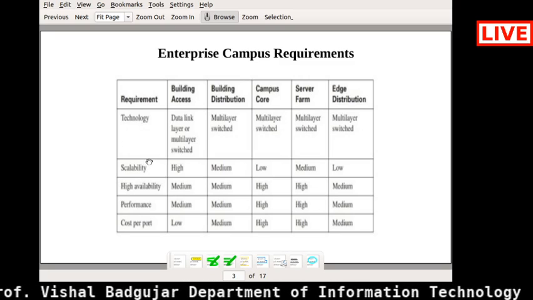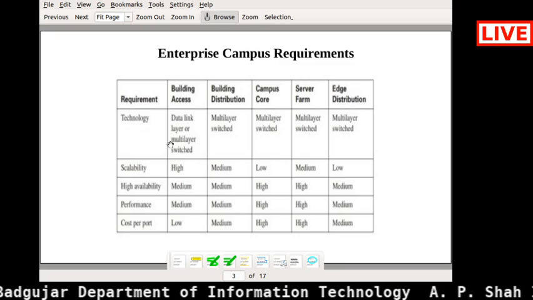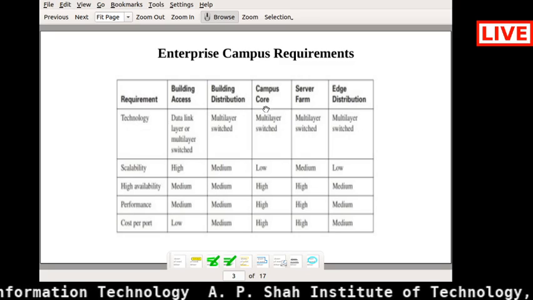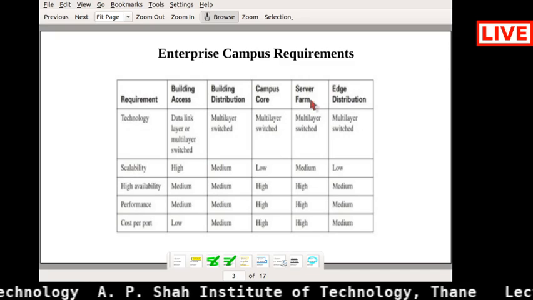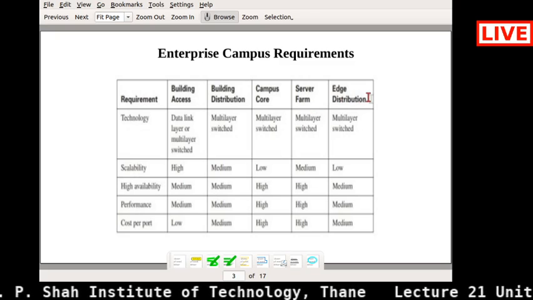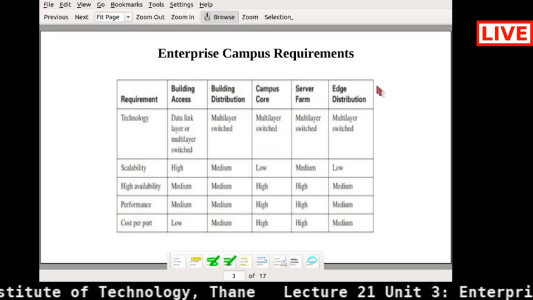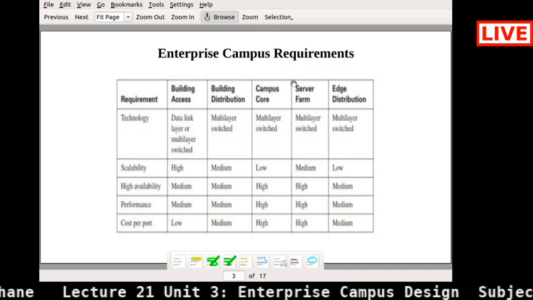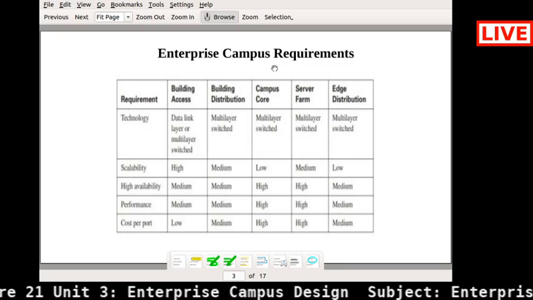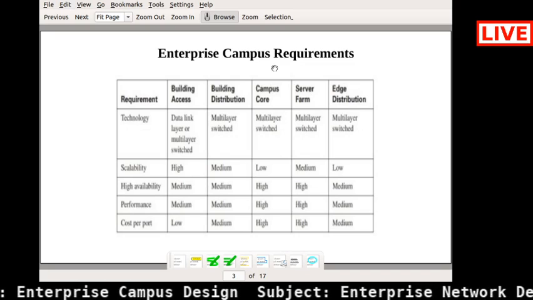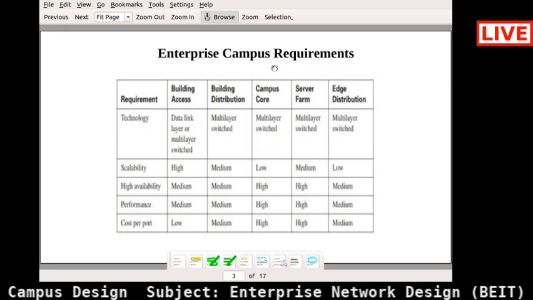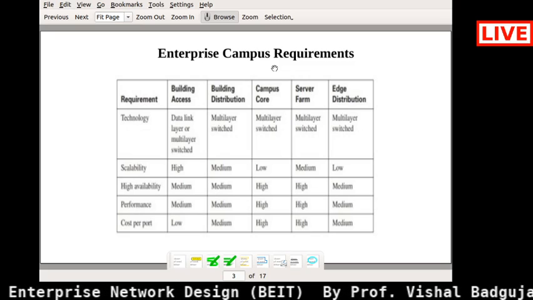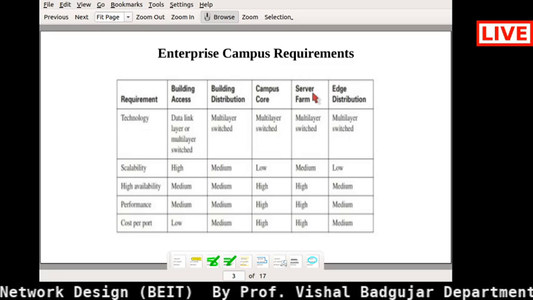And whenever I am talking about the enterprise network, it will have my access layer, distribution layer and the core layer, as well as this server farm and this distribution as well. You already know these are part of your Cisco hierarchical model also. So in the hierarchical model and the functional areas of the enterprise network, you can get all these things. So you know all these things.